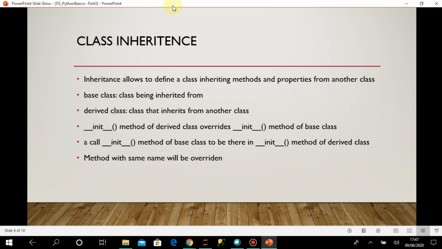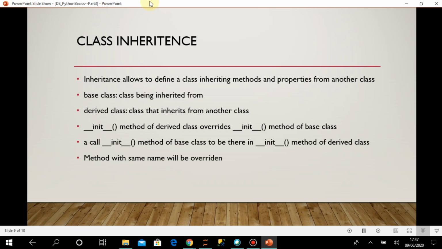And as the constructor will be overridden, in a similar way, if there is a method in the base class and we define a different version of the method with the same name within the derived class, then whenever the method is called for the derived object, only the method written inside the derived class will be called. The method written inside the base class will not be called in that case. Okay, so that's how it is overridden, whether it's a constructor or a method.